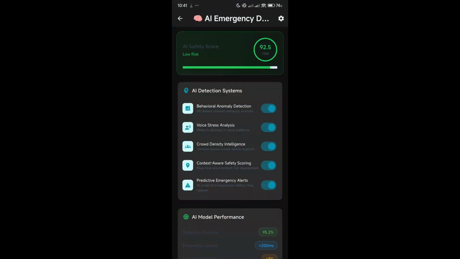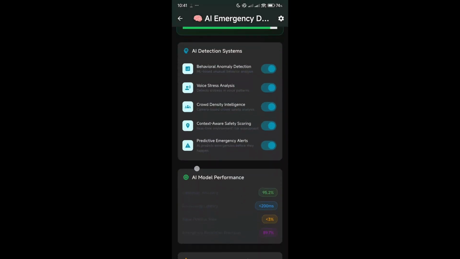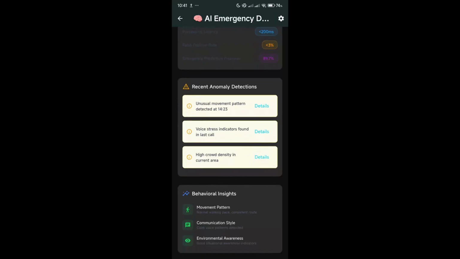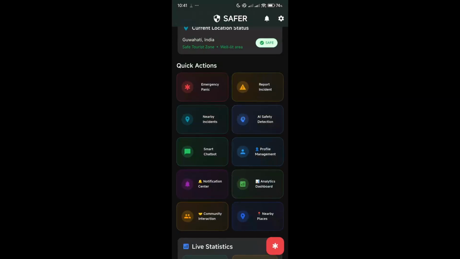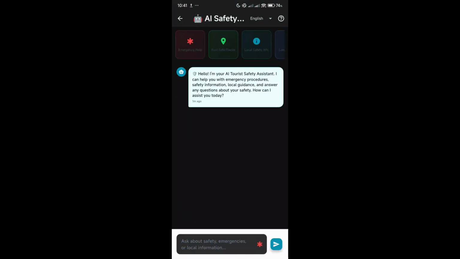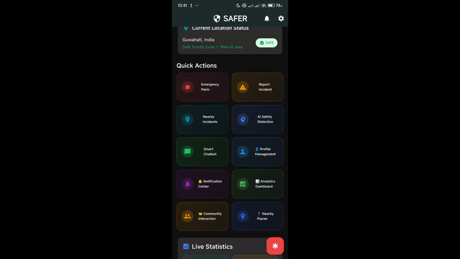Here is our AI safety detection model, which you can configure from here, which tells you how safe the area you are currently in is. Here is a smart chatbot with whom you can ask about your itinerary or your travel location, to be careful of what things you would need.